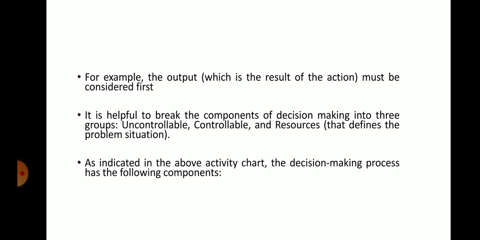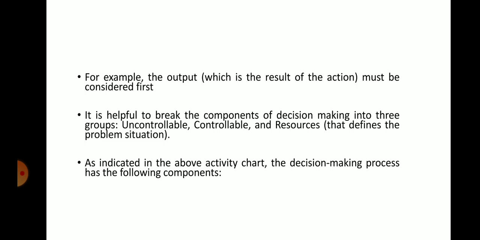It is helpful to break the components of decision making into three groups: uncontrollable, controllable, and resources. That defines the problem situation. What are the three groups? Uncontrollable, controllable, and resources.